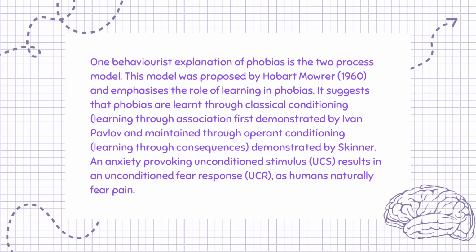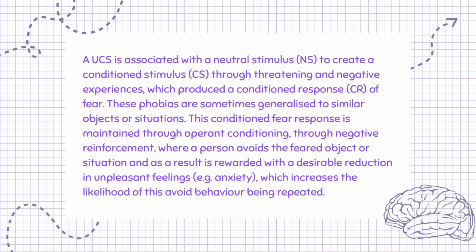An anxiety-provoking unconditioned stimulus, UCS, results in an unconditioned fear response, UCR, as humans naturally fear pain. A UCS is associated with a neutral stimulus, NS, to create a conditioned stimulus, CS, through threatening and negative experiences, which produced a conditioned response, CR, of fear.